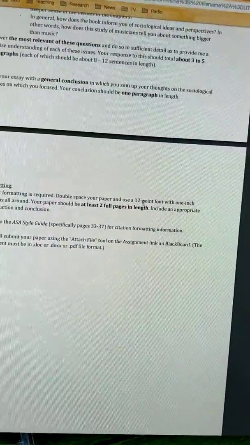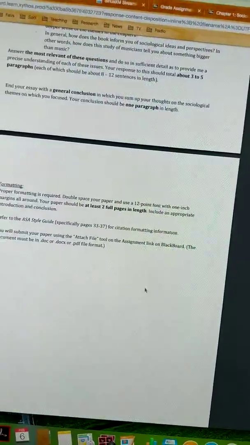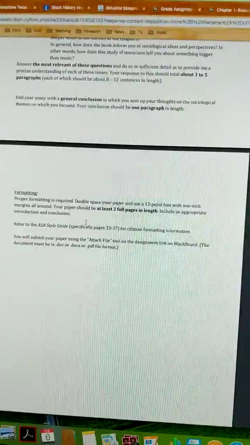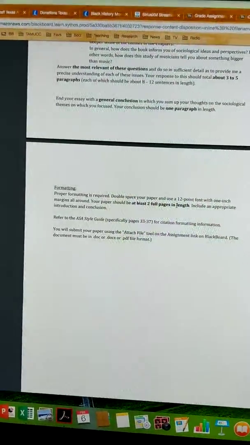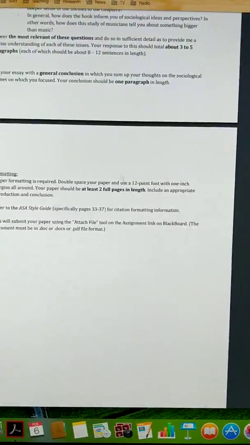Use a 12-point font and 1-inch margins all around on all sides of your paper. Kind of the standard formatting procedures. Do make sure that it's at least 2 full pages in length. So you can write beyond 2 pages, but make sure it's at least 2 complete pages.